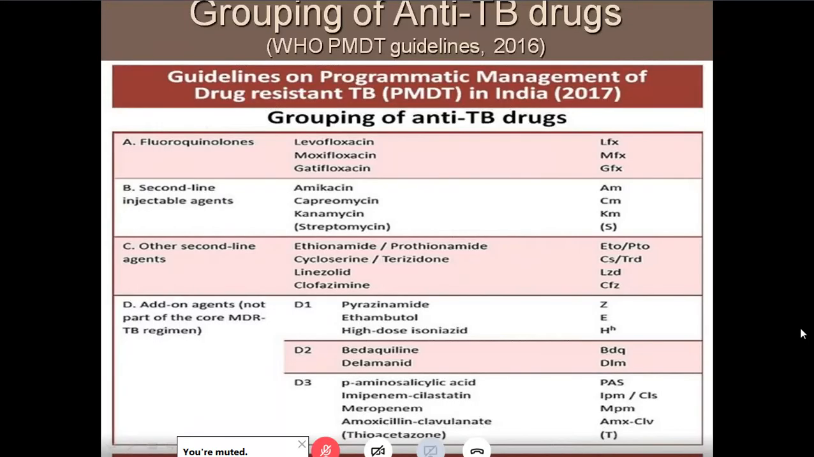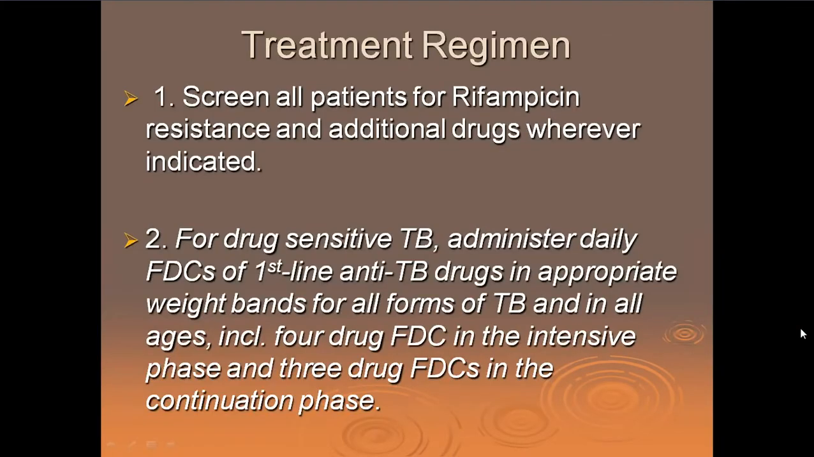The anti-TB drugs, as per the 2016 PMDT guidelines, this is also given in the book, are grouped as fluoroquinolones, second-line injectables, other second-line agents, and add-on agents. Don't worry about this. We have to just remember the drugs when we come to treatment. Now, we are still in control of tuberculosis. If you recall, we told you that there were two things. One is case finding and one is treatment. We have told you about case finding. We talked about treatment of pulmonary tuberculosis in the last class. And here we are talking about treatment regimen of resistant TB, a big, big problem in today's world.